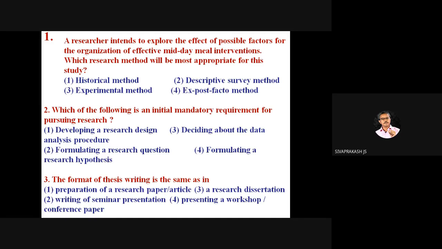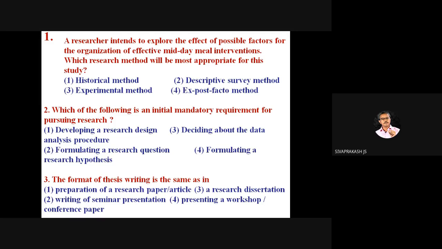Each and every method, these are all the types of research. We will see in detail in this class what these types of research are. So here the correct answer is ex post facto method. Usually marketing people do this.